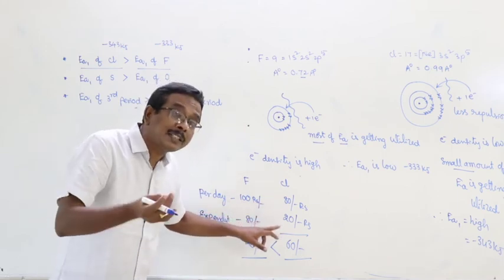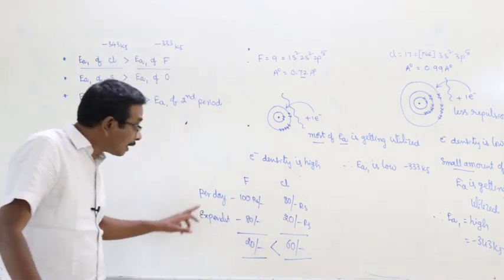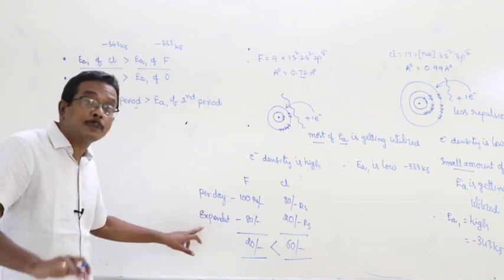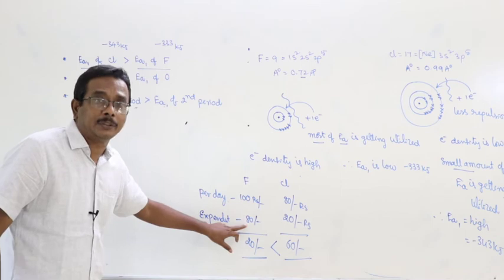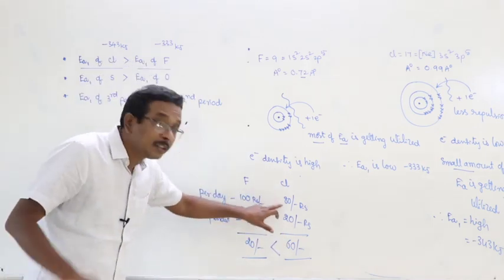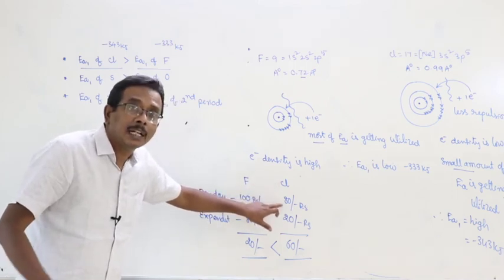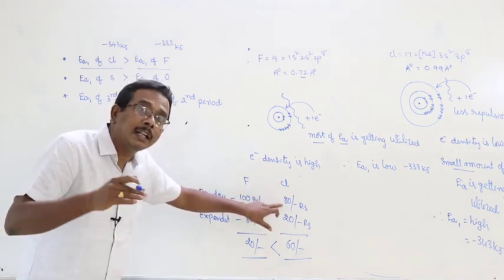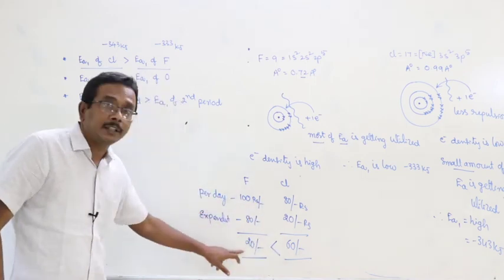Chlorine spends less money as expenditure per day when compared with fluorine. Fluorine expends more money per day, 80 rupees, and chlorine expends only 20 rupees. Therefore, even though the first electron affinity is less for chlorine, the amount of energy left finally is 60, but here 20.